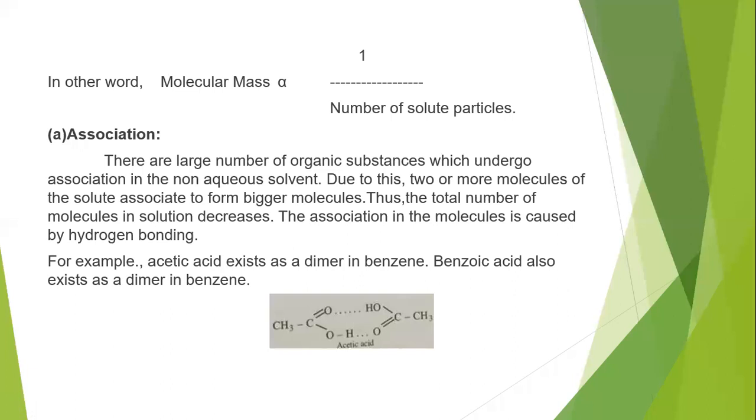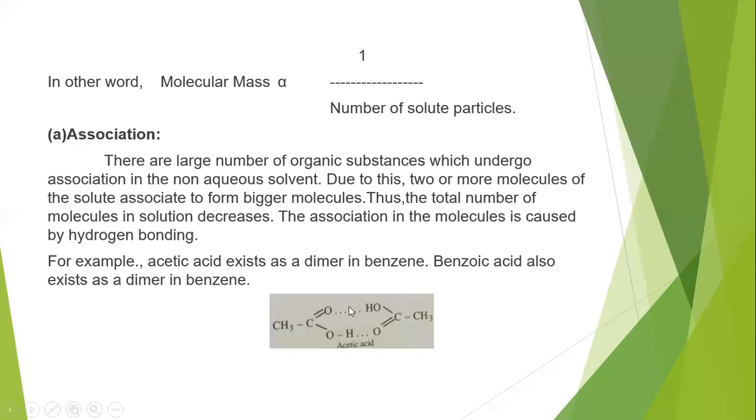Benzoic acid also exists as a dimer in benzene. So in non-aqueous solvents, many organic substances can exist as dimers. For example, when acetic acid is in a non-aqueous solvent like benzene, we can observe it as a dimer, not a single molecule. When two or more molecules associate with each other and become a bigger molecule, either a dimer or trimer, then automatically the number of molecules in that solution is going to decrease.